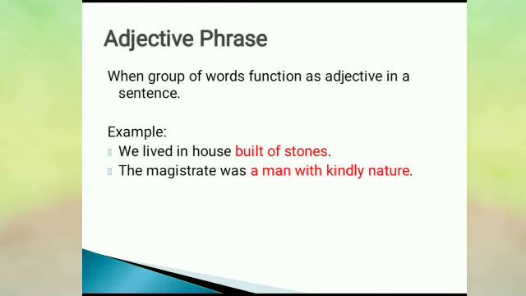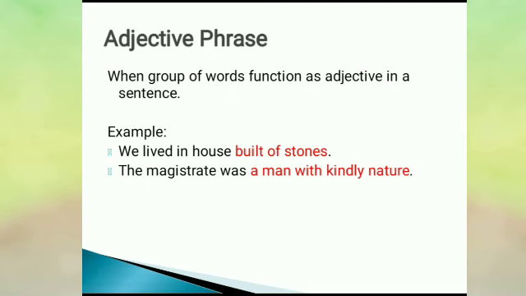Now types of phrase. How many types of phrase are there in English? There are three types: adjective phrase, adverb phrase and noun phrase. Now let us know about adjective phrase. When a group of words functions as adjective in a sentence, that is called adjective phrase.